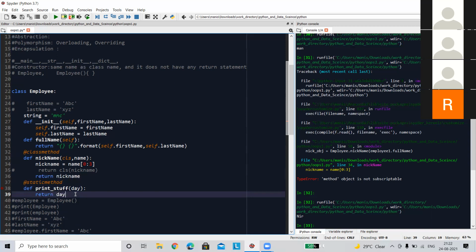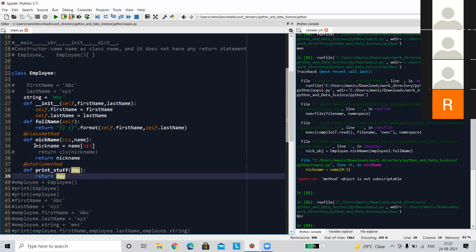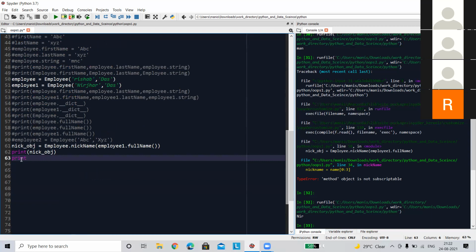Just basic. I'm not doing any kind of functionality here. Print. Here also you can call it using the e variable, using the class name. Let's pass a value.